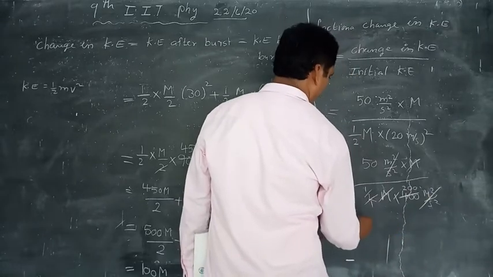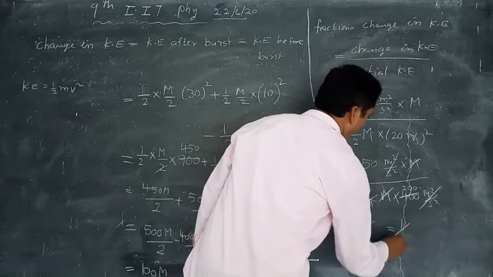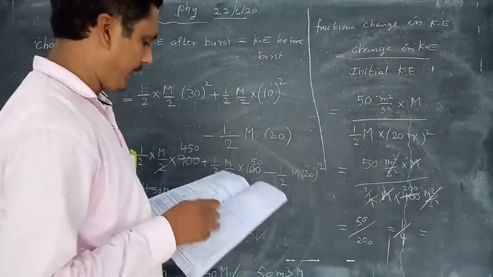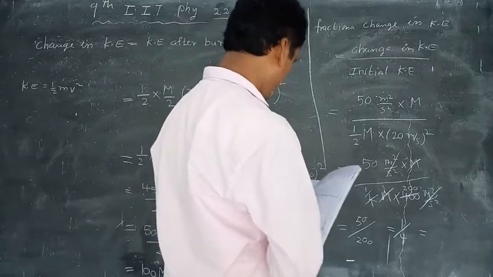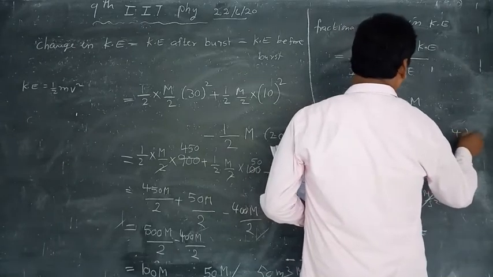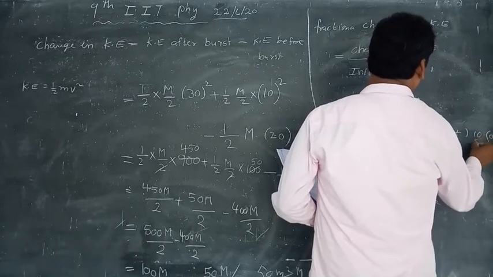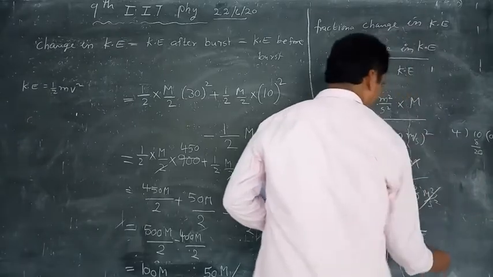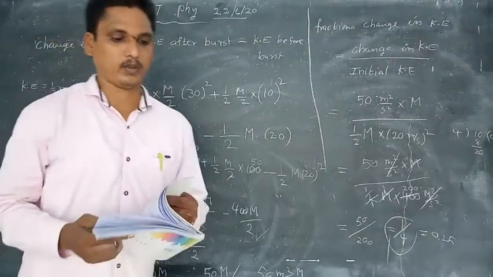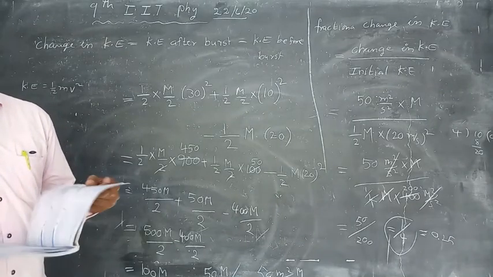So 50 by 200 is equal to 1 by 4, that is 0.25. Answer is 1 by 4, the correct answer.